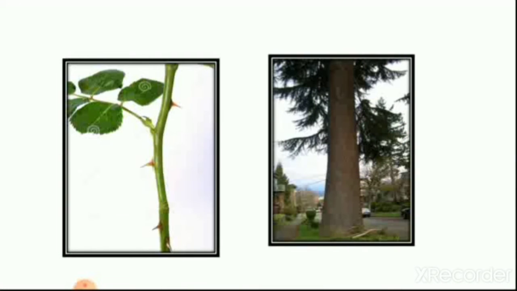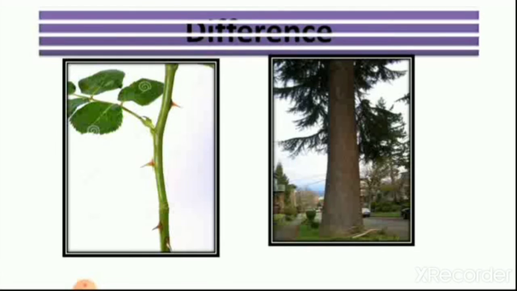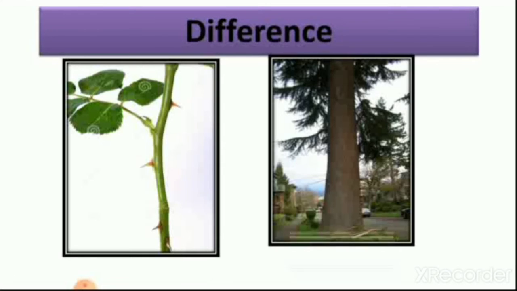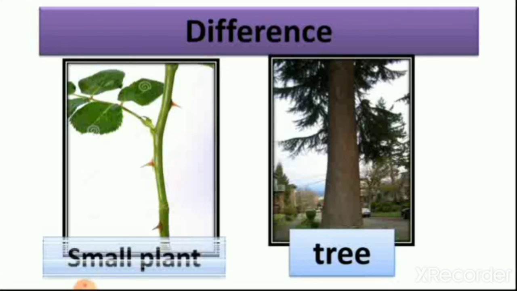So let's see the difference between other types of plants and trees. So here you can see the stem of the rose plant and the stem of a big plant. So let's see the difference: here is a small plant and here is a tree.